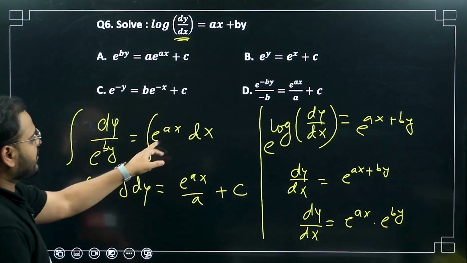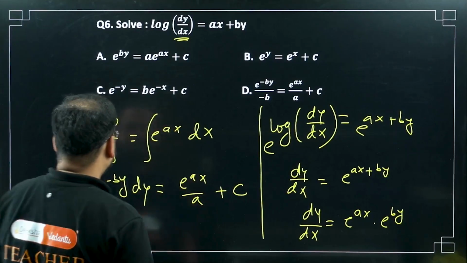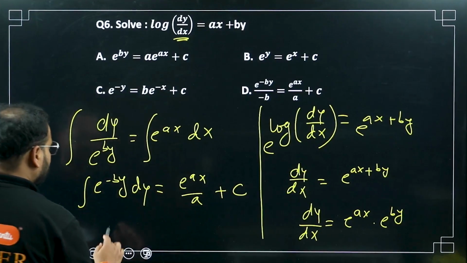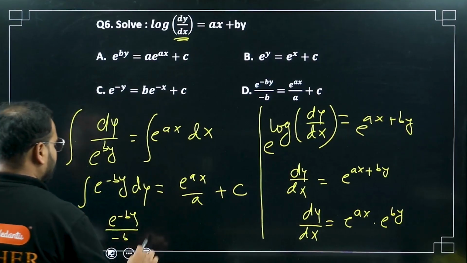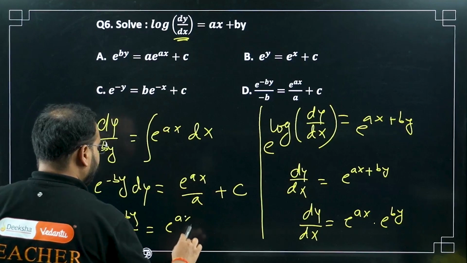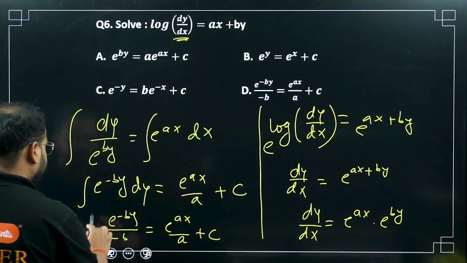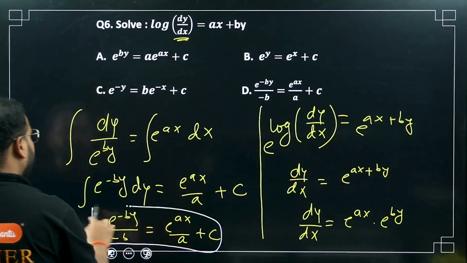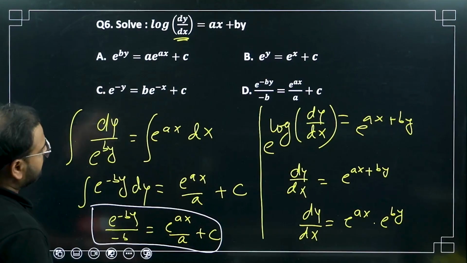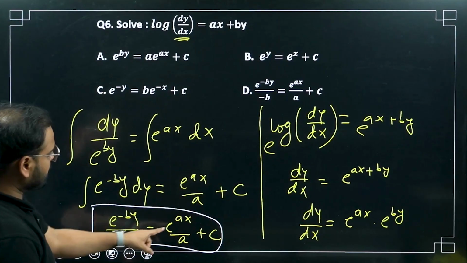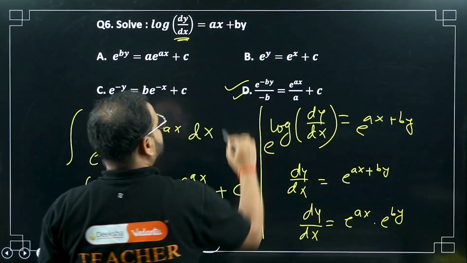Please check. Integration of e power ax is e power ax, but this a is multiplied with x, so I have to divide by that. Over this side I can do it again. What I'm going to get, please check: e power minus by upon minus b equals e power ax upon a plus c. This is my final answer. Just the minus sign will come in the numerator. Any option like this? E power minus by upon minus b equals e power ax upon a plus c. Okay, this is the answer. Please check. Correct.